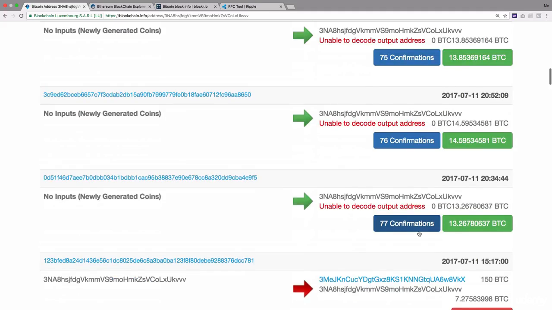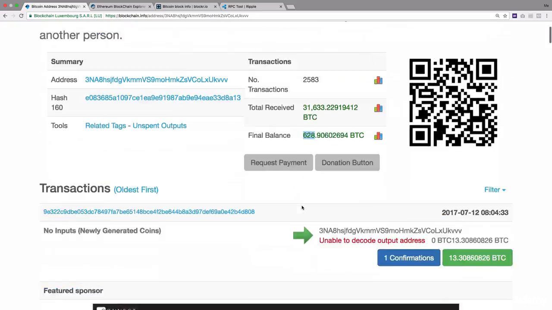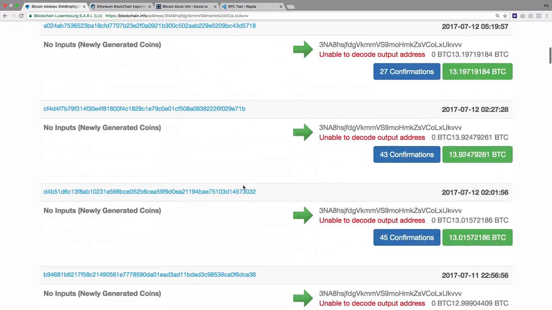So this means that they are somewhere the miner who are actually mining the block. So this is, as you can see, newly generated coins. This means that this address is actually mining the Bitcoin blockchain and getting the new coins into their wallet.